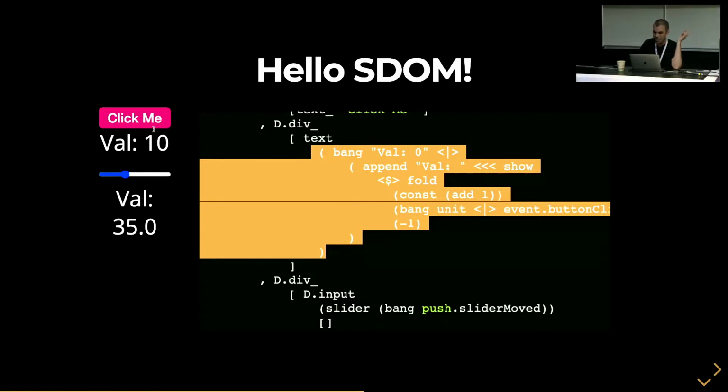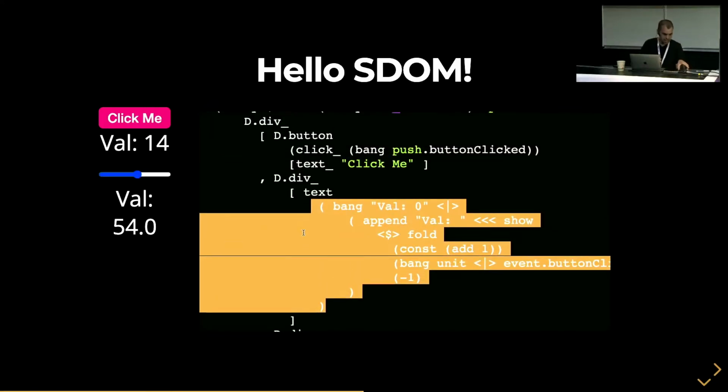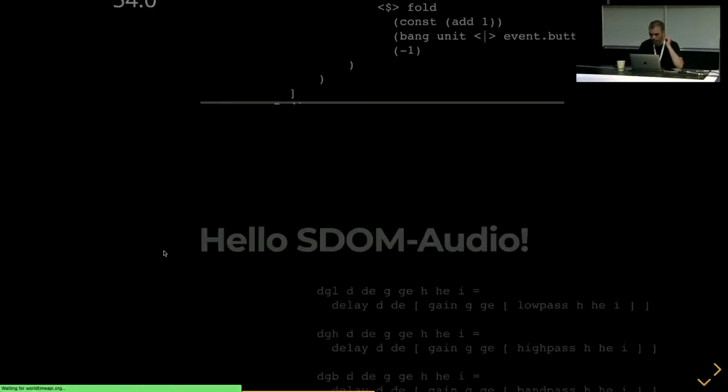And for this little web application, its speed would not be an issue in any language. But when it scales up to something like the game that I showed you, the speed is kind of make or break for the quality. So again, that is how an SDOM app is set up.